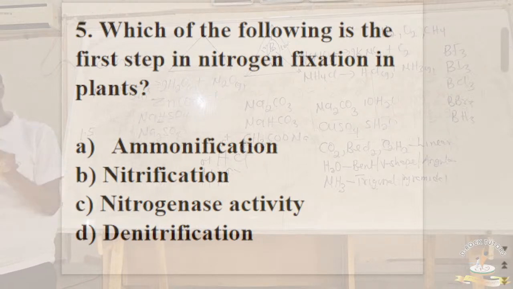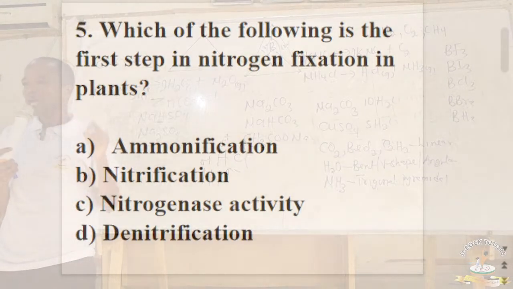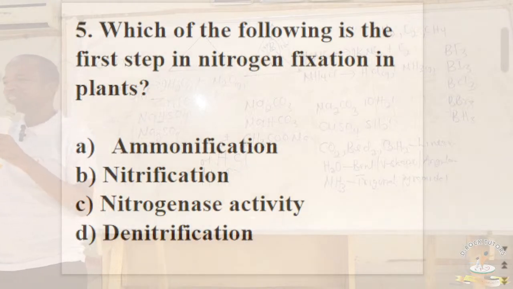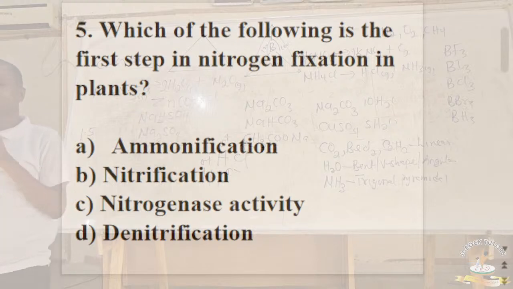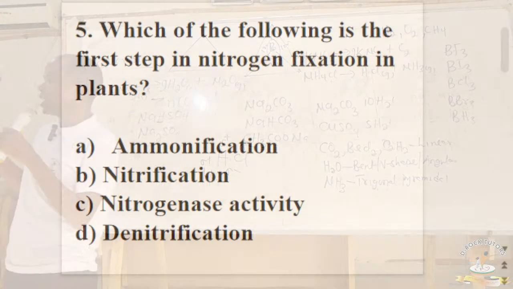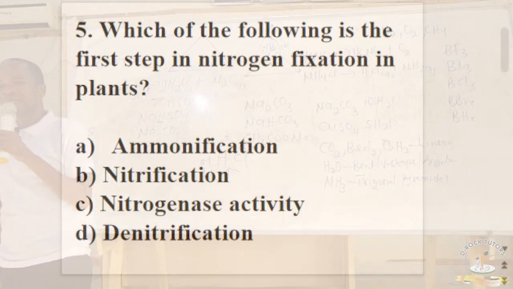But the very first step in nitrogen fixation is when a particular enzyme that is referred to as nitrogenase starts that particular activity. So the enzyme nitrogenase actually begins, kickstarts the nitrogen cycle. So the correct answer here is nitrogenase activity. Nitrogenase is an enzyme that starts and begins the nitrogen cycle.